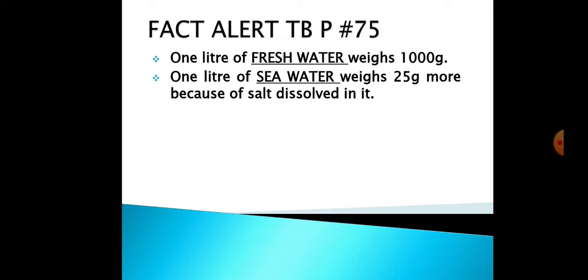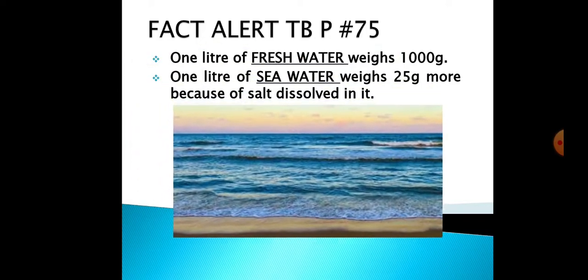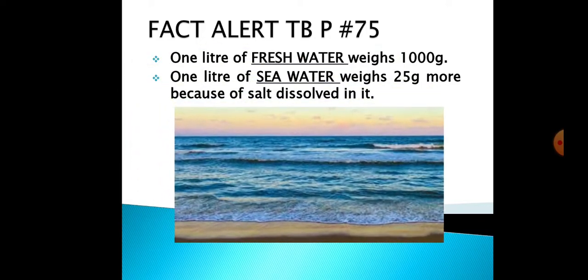The fresh water, if it's 1 liter, will be 1000 grams, but the sea water will be 25 grams more compared to the fresh water. And what is the reason for the extra weight? That is the salt that is added and dissolved in the sea water. So the sea water is salty, and that salt adds weight to the sea water as compared to the fresh water.